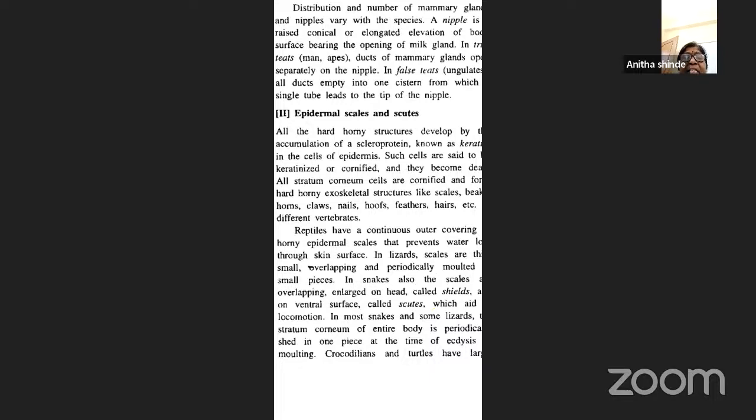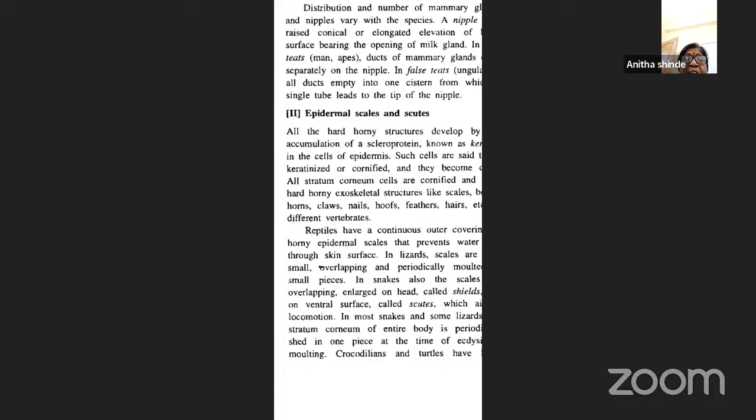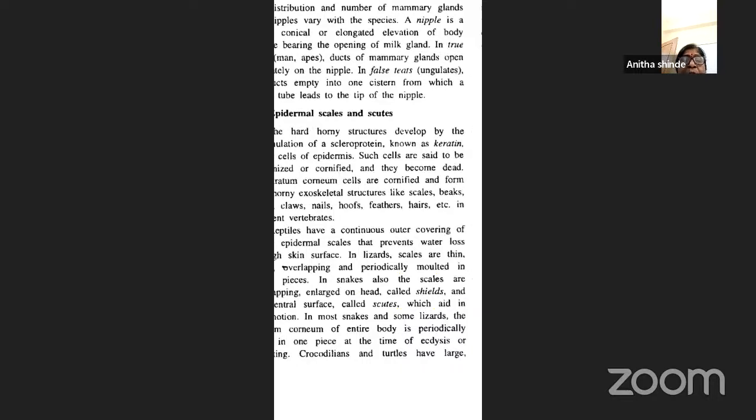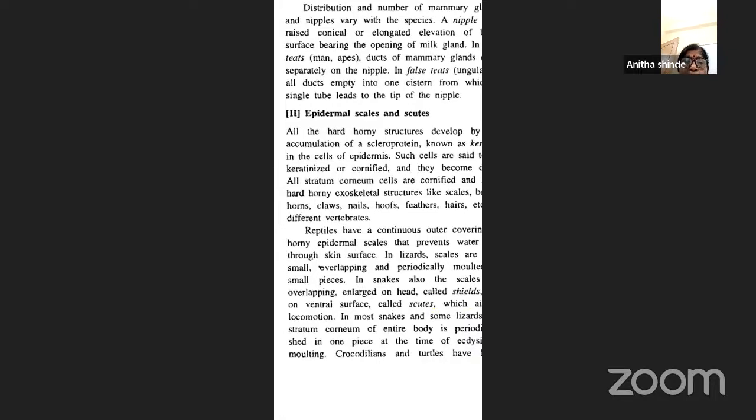Now, reptiles have a continuous outer covering in the form of scales. So reptiles have scales that prevent water loss through the skin surface. In lizards also, you find the scales. Even in the snakes, you find the scales. They are overlapping and enlarged on the head, called shields, and on the ventral surface you call them scutes, which help them in locomotion.